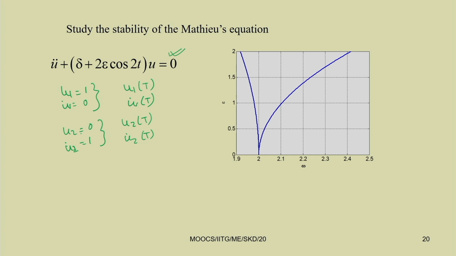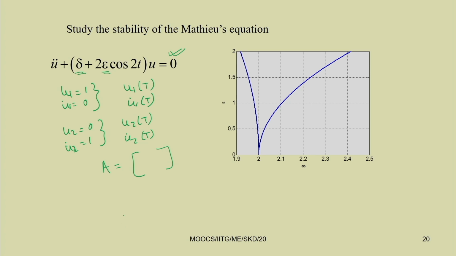Similarly, by taking the initial condition 0 and 1, that is u2 equal to 0 and u2 dot equal to 1, we can get u2 after one cycle, that is u2(T) and u2 dot(T). Now we can construct this A matrix. Note that this A matrix is a function of delta and epsilon.